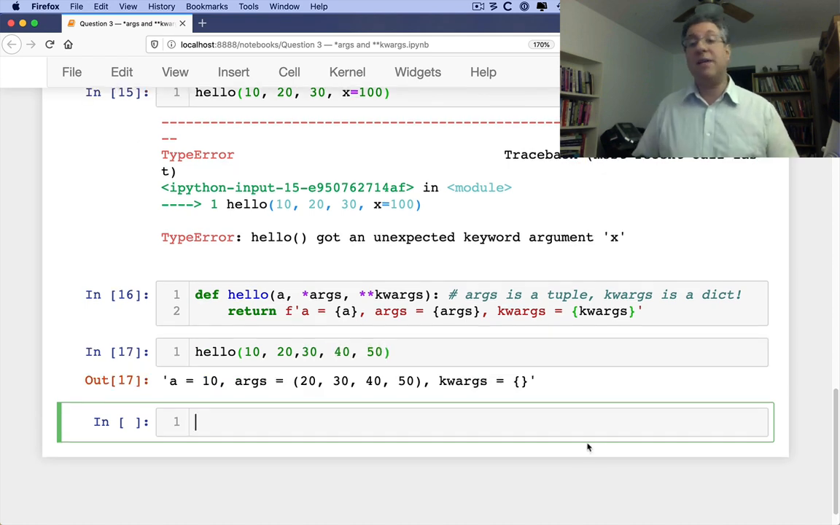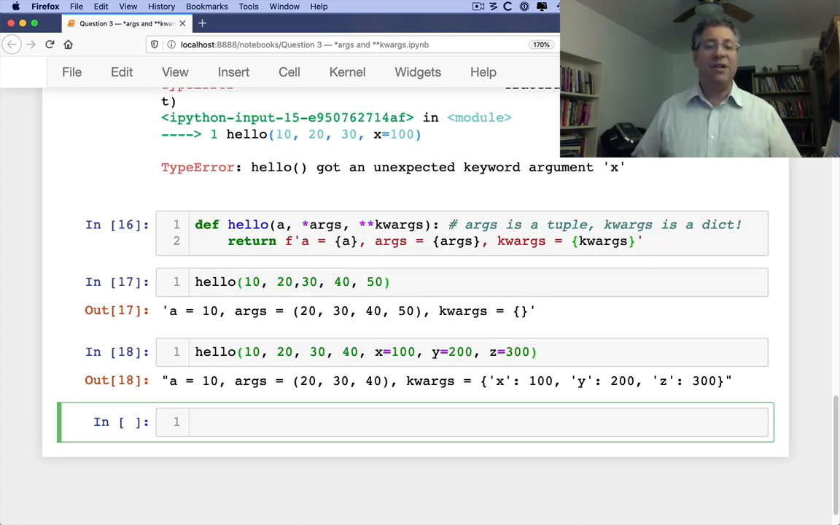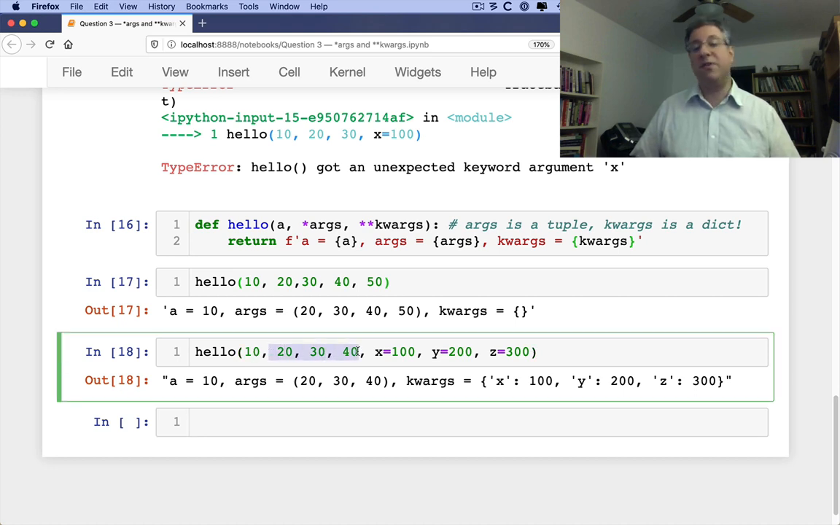Watch now, kwargs is an empty dictionary. It only picks up the keyword arguments. It only picks up the things that have the syntax of name equals value. No equal sign, no keyword argument. So what if I say now hello of 10, 20, 30, 40, x equals 100, y equals 200, and z equals 300? Now, a is a regular positional argument, args takes all these positional arguments, and kwargs takes all these keyword arguments and sticks them into a dictionary.